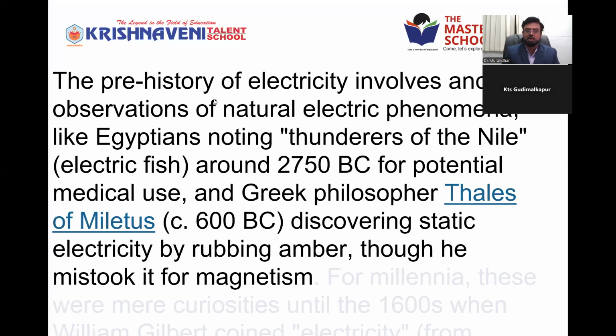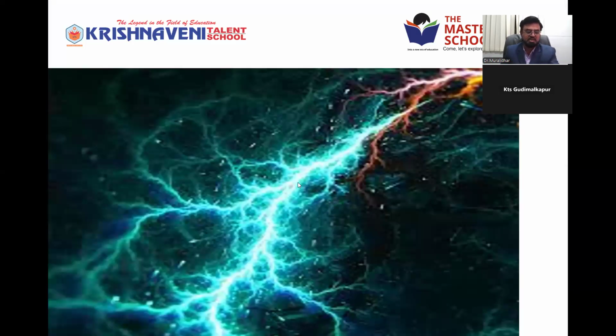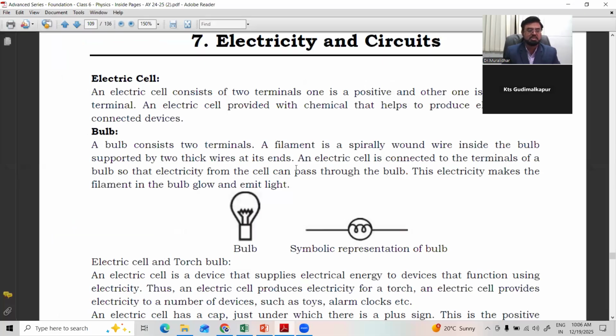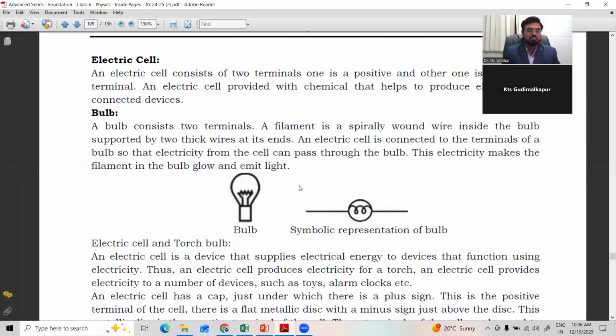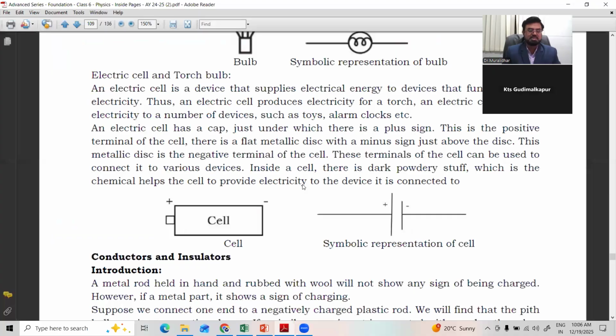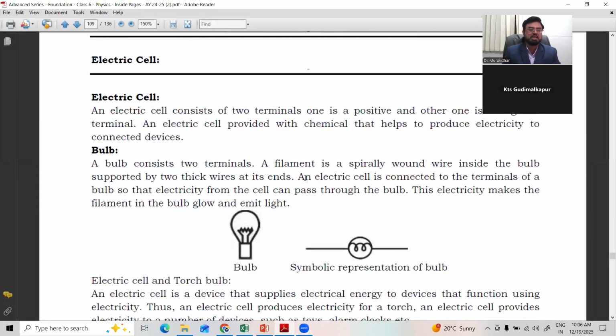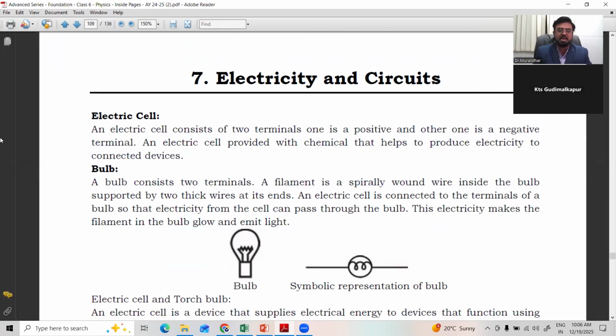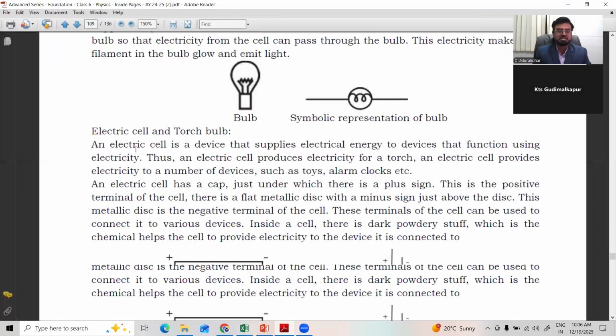We also saw how electricity is produced from thunder. This is the symbol of the bulb. Then we discussed the cell, the electric cell, which is the source of electricity. So the source of electricity and the consumer of electricity we discussed.